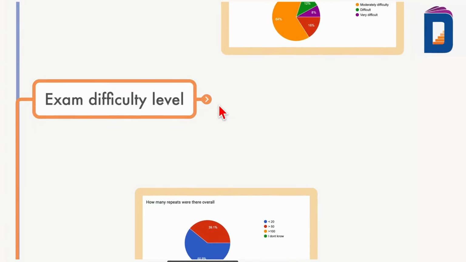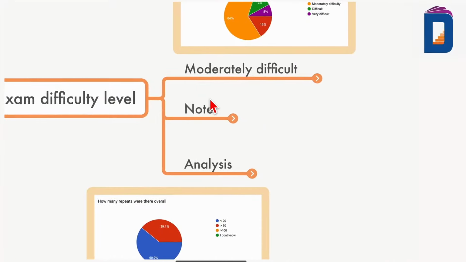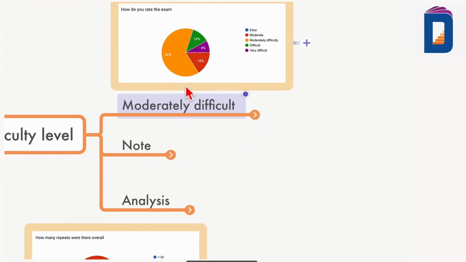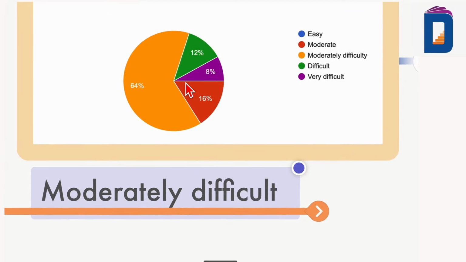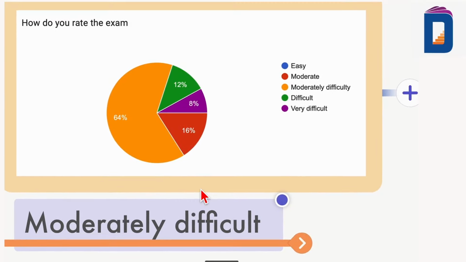Now what about the exam difficulty? How was it perceived? The exam was perceived to be moderately difficult. When I say moderately difficult in 220 plus attempts, I'll come to that. You'll see that what is moderately difficult is the yellow. 64% people said that it is moderately difficult, around 16% said that it is moderate, and around 12% said difficult.